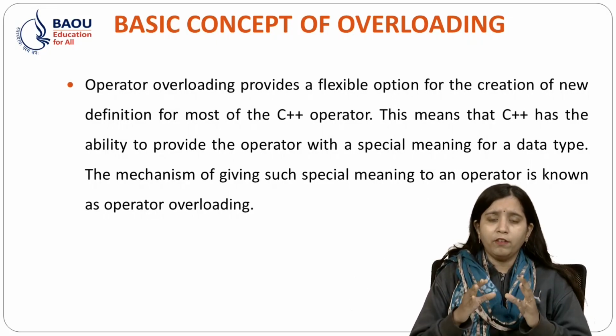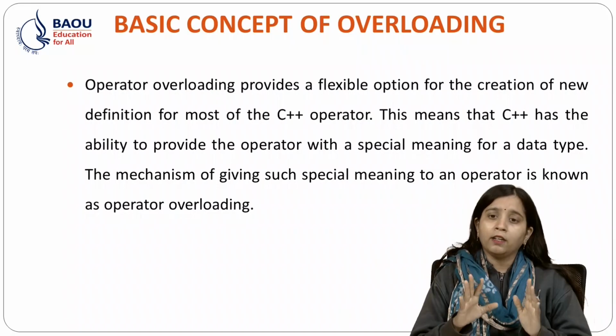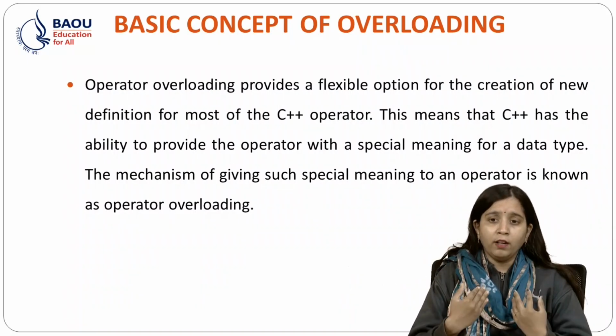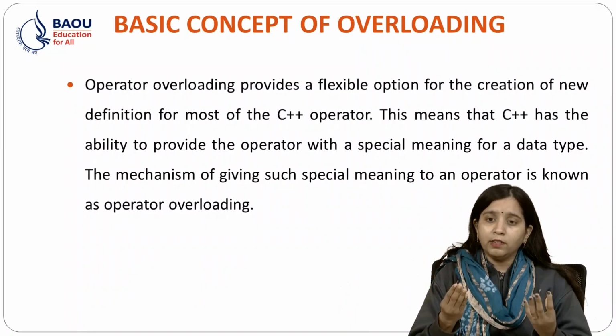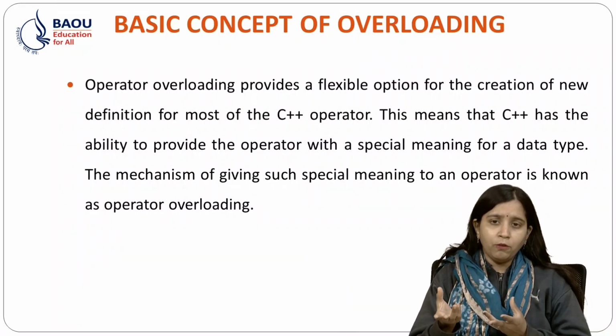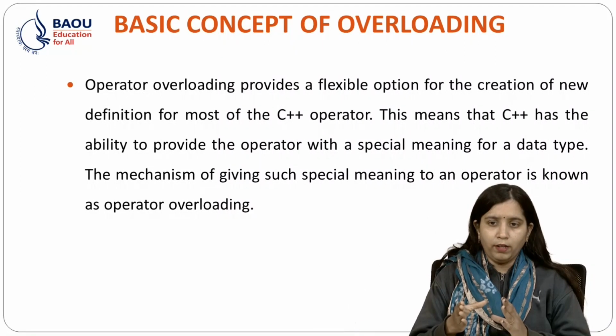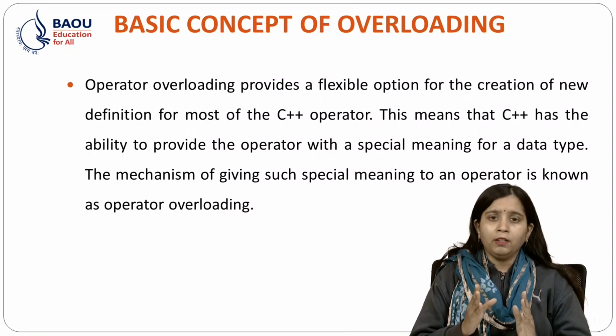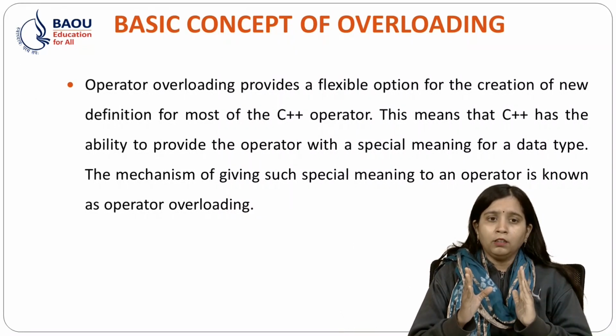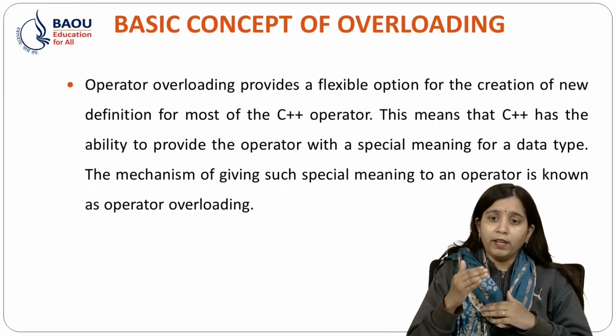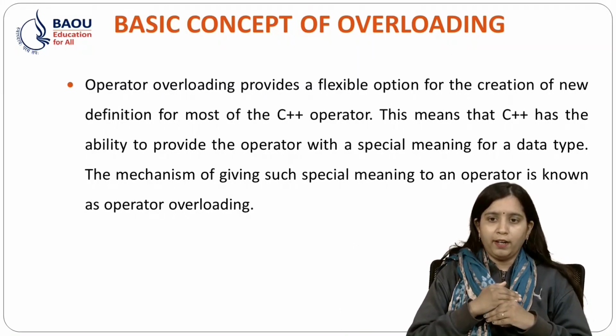Over here, if we create two objects and I want the result of the addition of two objects, then what will I do? I will do operator overloading. The concept is the same, but we will do overloading on our user defined data type.